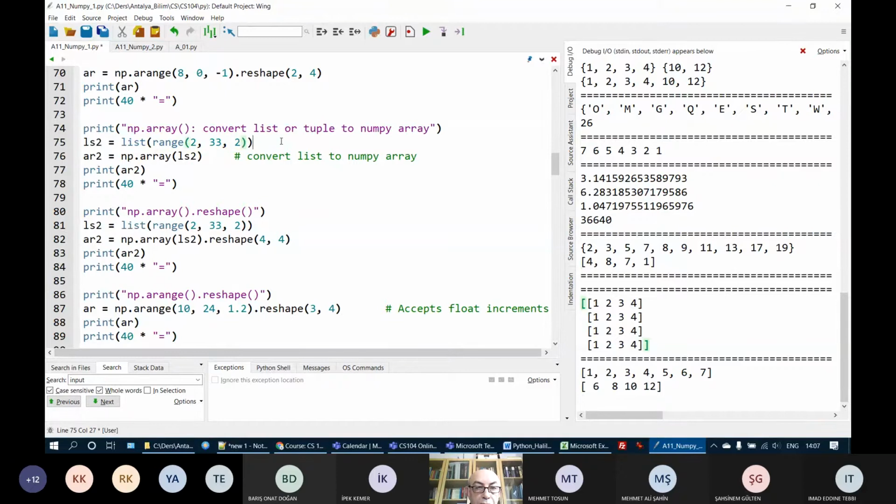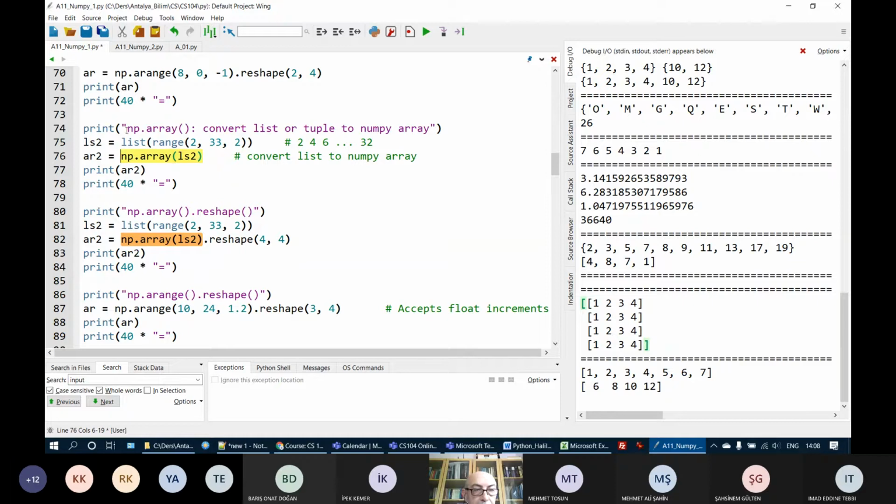So it will start with 2 and it will generate, let's put here a comment, 2 and 4 and then 6, and so on, up to 32. Why up to 32? Because 33 is exclusive. So as long as it is from 2 to less than 33, it will be valid. So it will create a list of these numbers. So this statement creates a list. Here we have np.array, which accepts a list as parameter, and this creates an np array, a NumPy array.